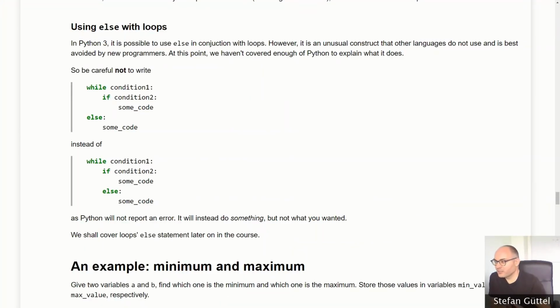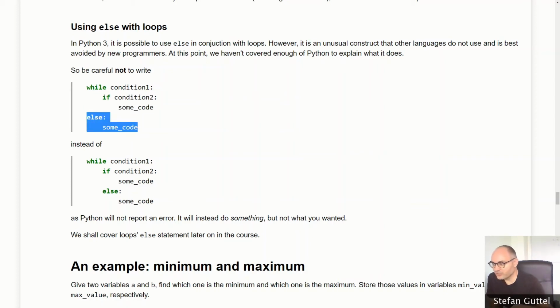Just a quick note that it is possible in Python to use the else keyword in conjunction with loops. Here are two examples. I have a while loop which has in it an if condition that is being checked, and then following the while loop I have an else block.